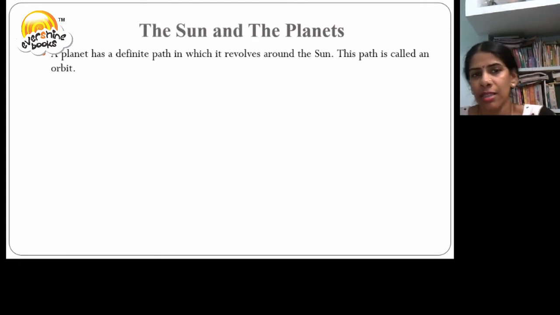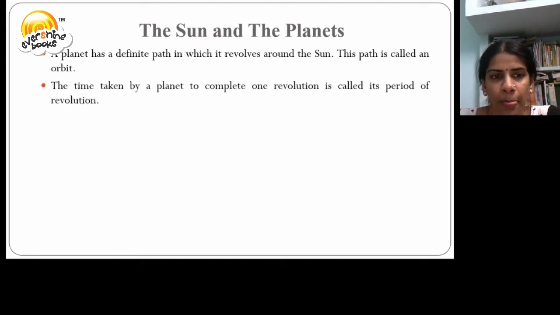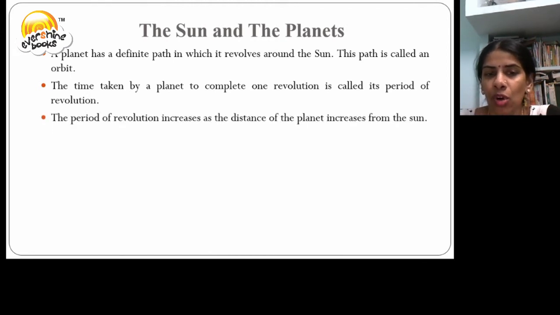A planet has a definite path in which it revolves around the sun. This path we call an orbit. The time taken by a planet to complete one revolution is called its period of revolution. The period of revolution increases as the distance of the planet from the sun increases.